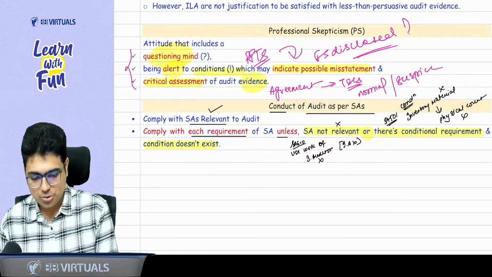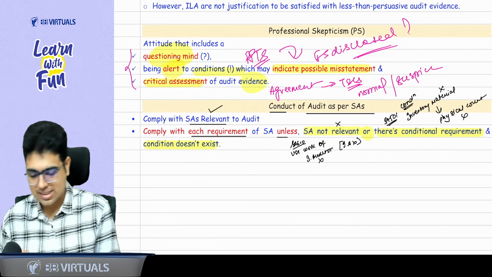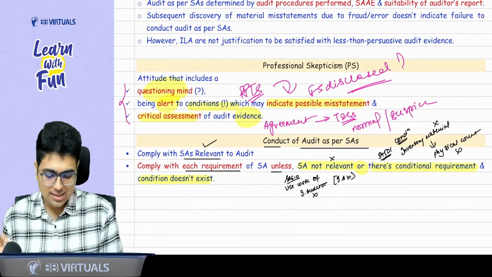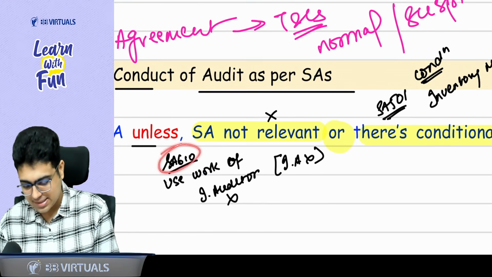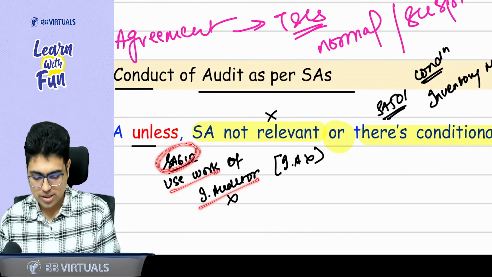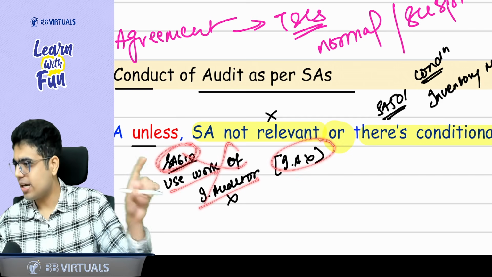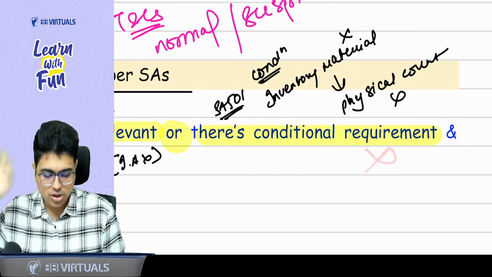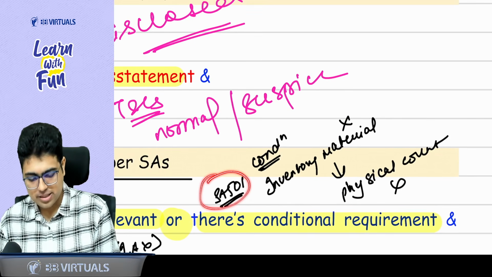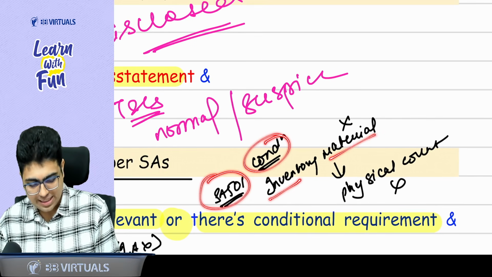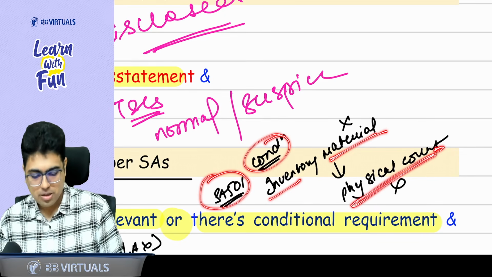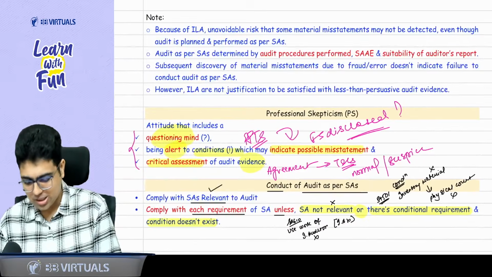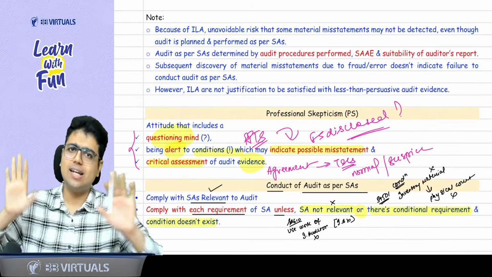Now, as I told you, audit should be done as per the SAs. Whatever SAs are relevant to your audit, follow each requirement of them unless the SA is not relevant. For example, SA 610 talks about the use of the work of an internal auditor. If there is no internal auditor, this SA is not relevant, don't use it. Similarly, there may be a conditional requirement and that condition does not exist. For example, in SA 501, if the inventory is material, then you need to do the physical count. But if the inventory is not material, then you don't need to do the physical count. So you should comply with all the SAs which are applicable and relevant to you.